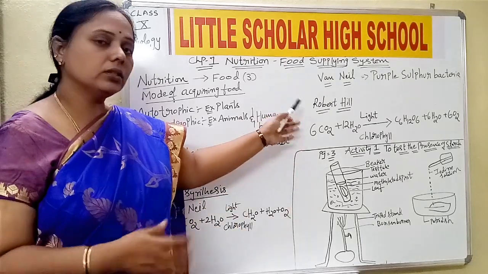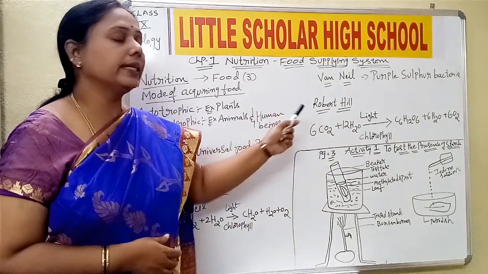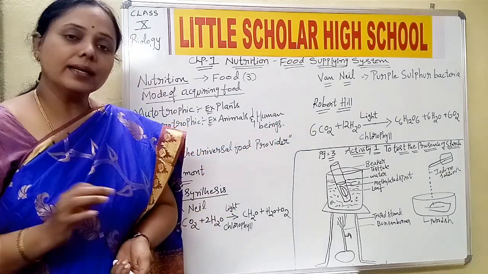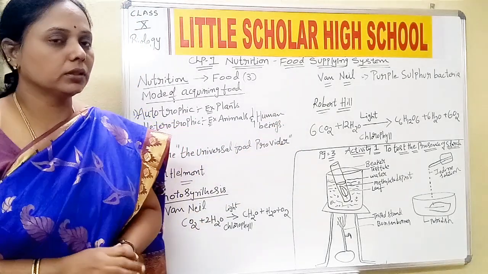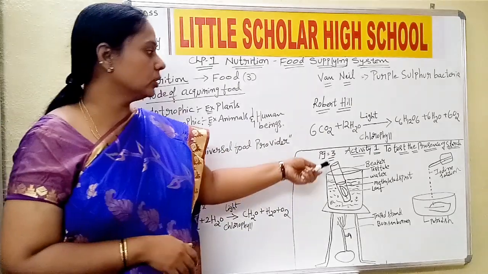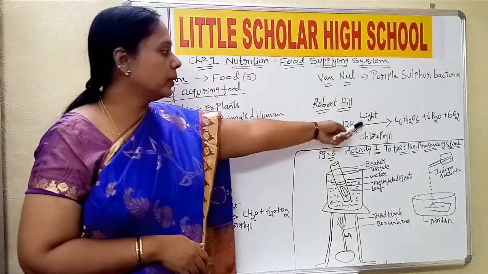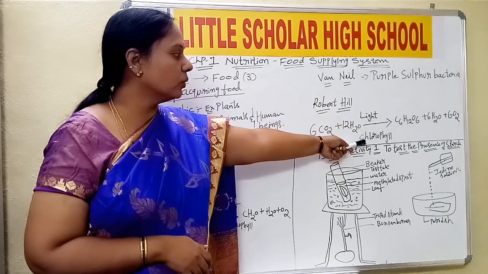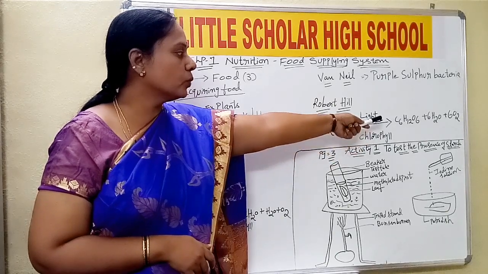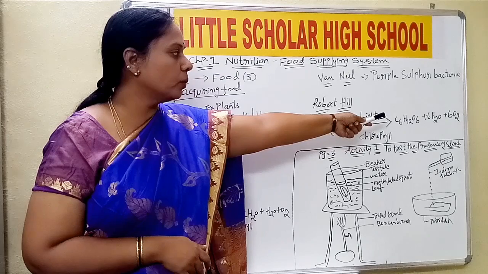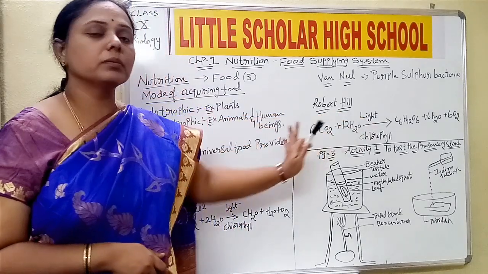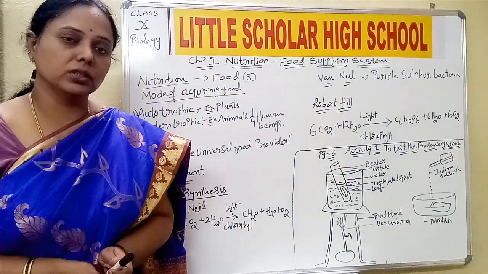Then in later centuries, Robert Hill came out with a balanced equation for photosynthesis, and that equation shows 6CO2 plus 12H2O, in the presence of light and chlorophyll, gives C6H12O6 plus 6H2O plus 6O2. This is the balanced equation for photosynthesis.